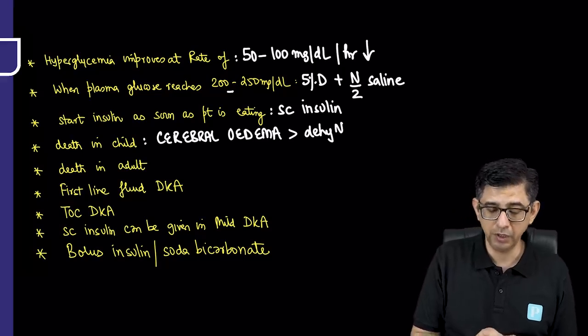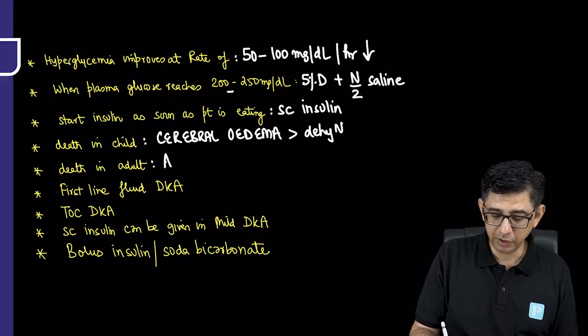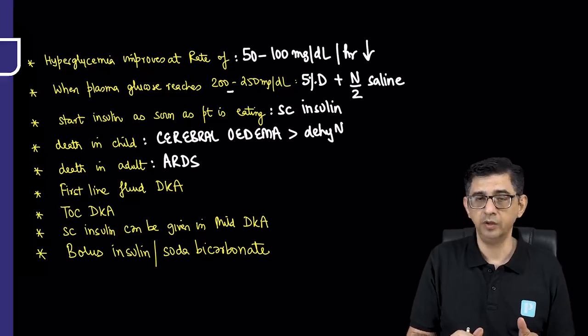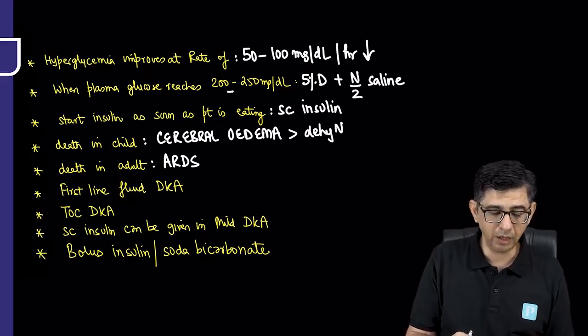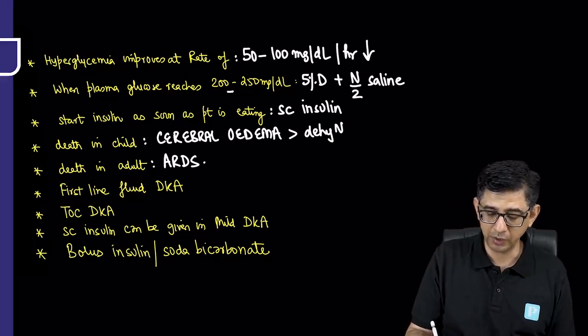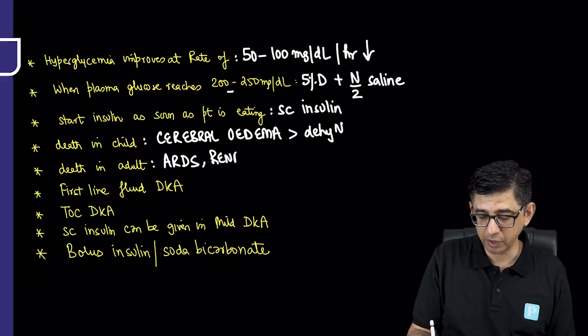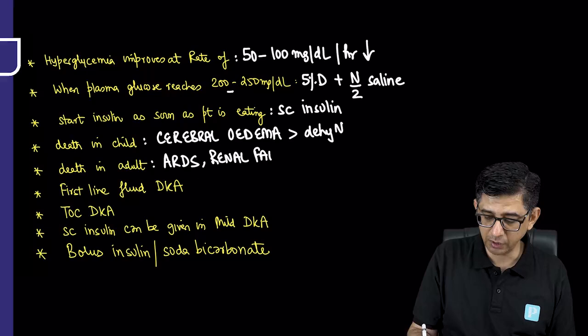If he says what is the leading cause for death with respect to adults, well, a lot of these patients with type 1 diabetes are kids, but then the message is that DKA can occur even in type 2 diabetes as well. And one of the reasons why these patients can die is due to acute respiratory distress syndrome. A lot of these patients are already having kidney damage. Type 2 diabetes might have already caused a nephropathy.